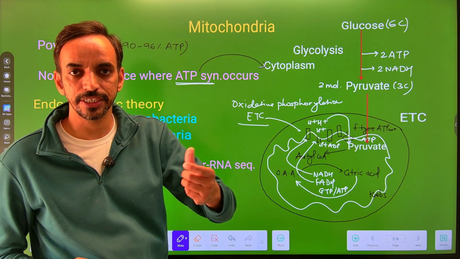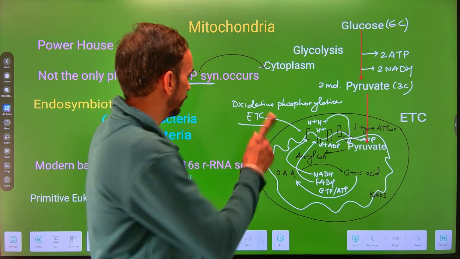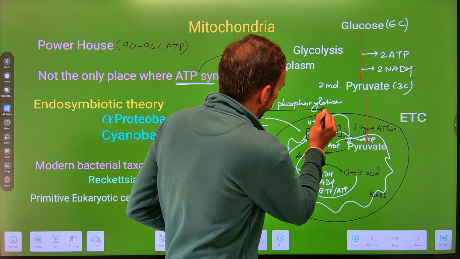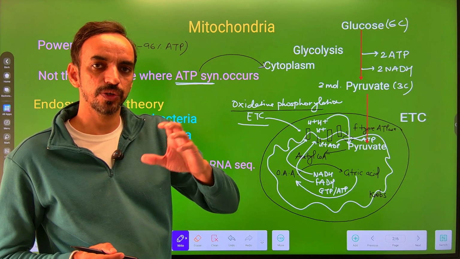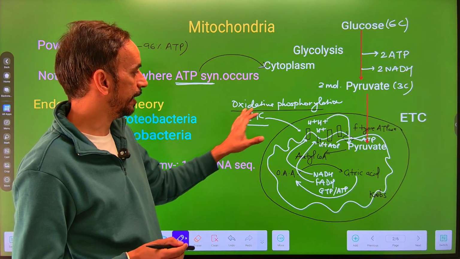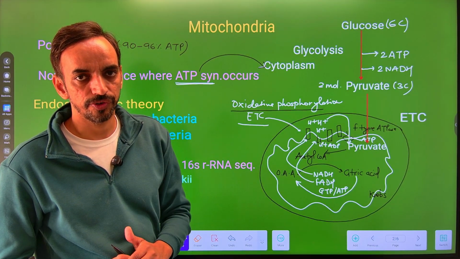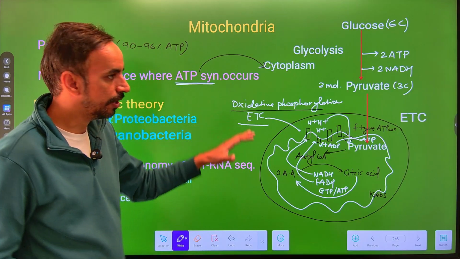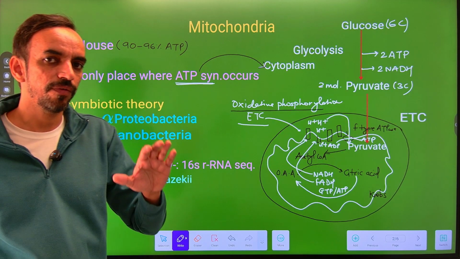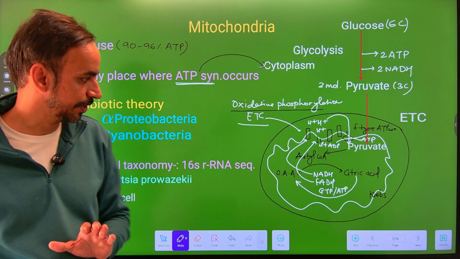So next process is the phosphorylation. So that's why it is known as oxidative phosphorylation. Oxidation और phosphorylation दोनों हो रहा है, इसलिए अपन कह रहे हैं ये oxidative phosphorylation है, which occurs on the inner mitochondrial membrane. So this is all about the places of ATP synthesization.